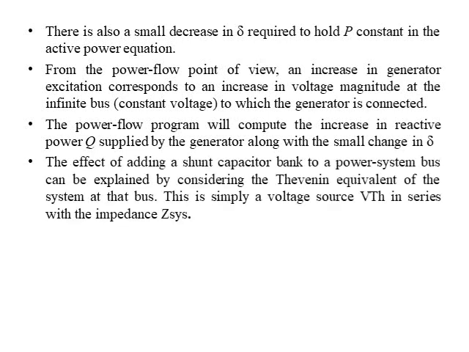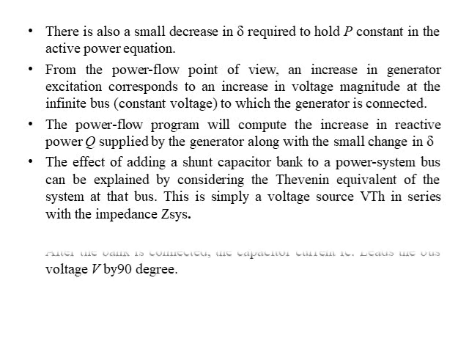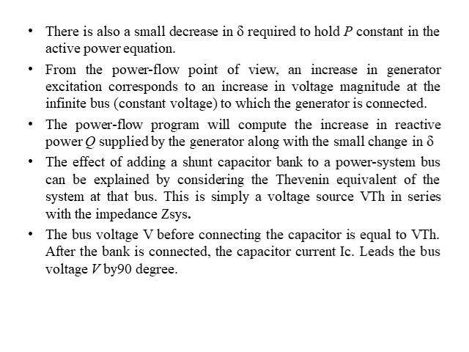in del. The effect of adding a shunt capacitor bank to a power system bus can be explained by considering Thevenin's equivalent circuit of the system at that bus. This is simply a voltage source VTH in series with impedance Z. The bus voltage V before connecting a capacitor bank is equal to Thevenin's voltage.